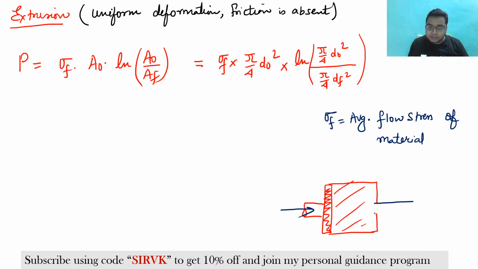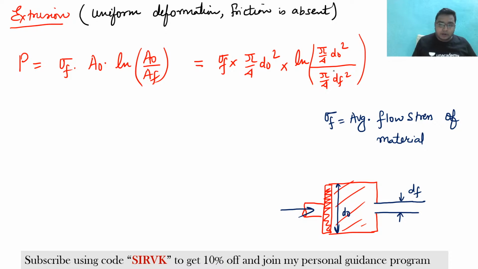From this the extruded metal is coming out. So initially the diameter of the billet is given by d naught, and the final diameter, that is of the material that is getting extruded out, is df. So d naught and df are the initial and the final diameters of the material.